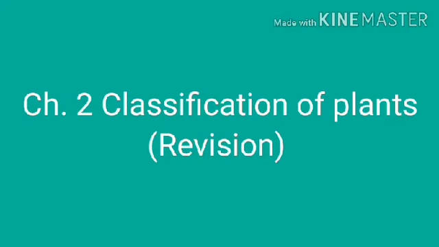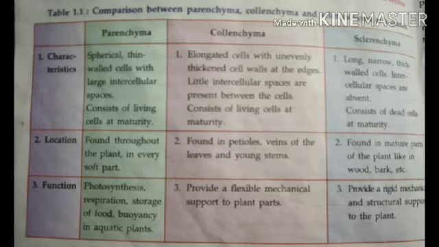Today we are going to do some important differentiations between the following. Number 1 is the difference between parenchyma, collenchyma and sclerenchyma. You have to learn these differences from table 1.1, which is given on page number 4. You have to learn according to the parameters given.